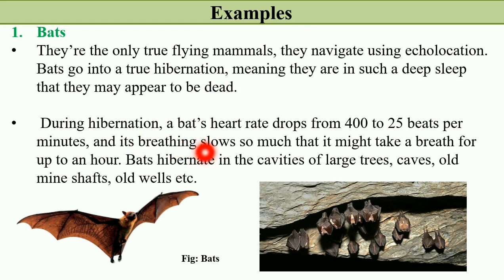During hibernation, a bat's heart rate drops from 400 to 25 beats per minute, and its breathing slows so much that it might take a breath only once in up to an hour. So see how much the heart rate slows down. Bats hibernate in the cavities of large trees, caves, old mine shafts, old wells, etc.